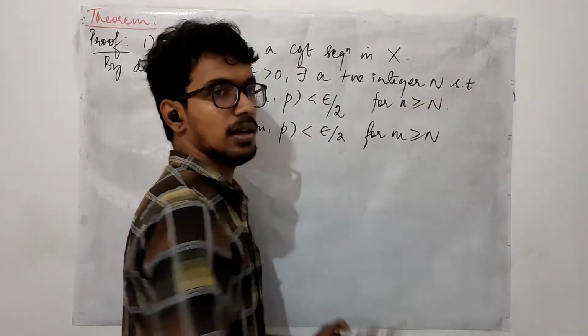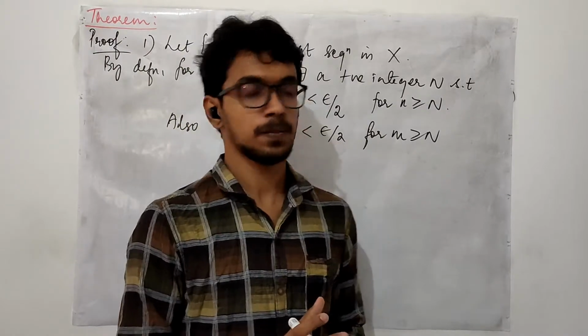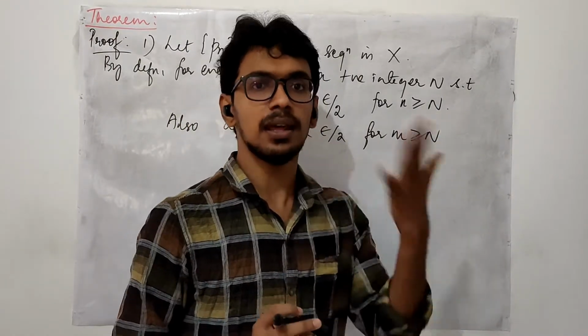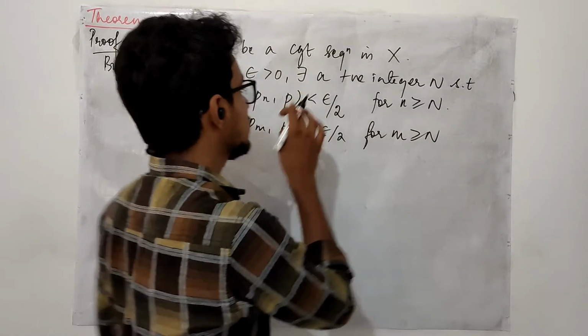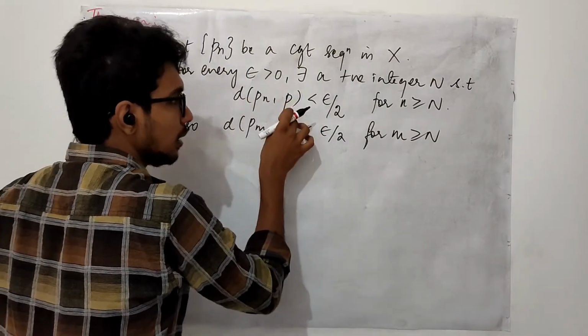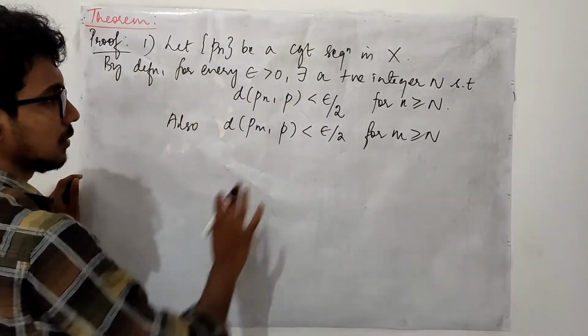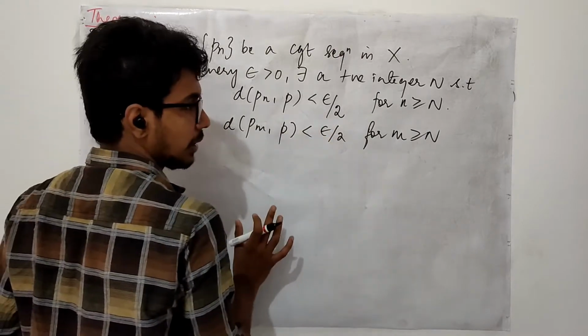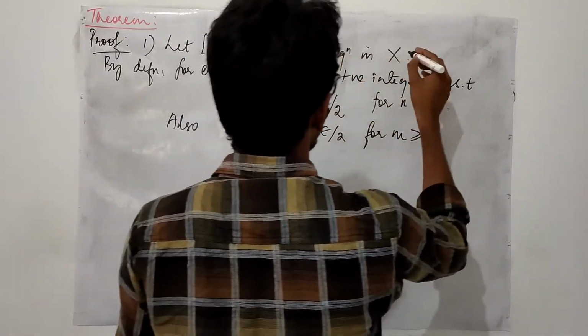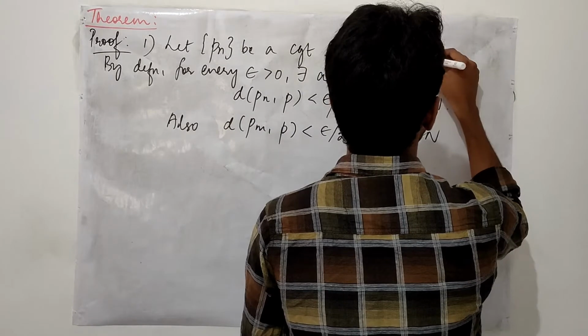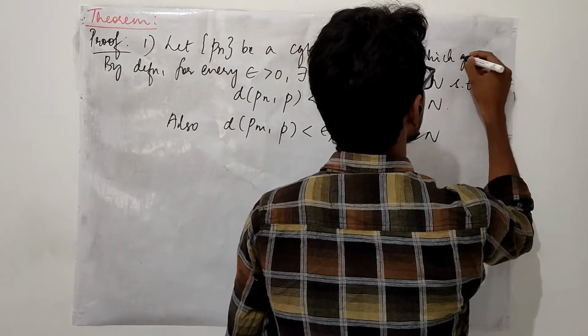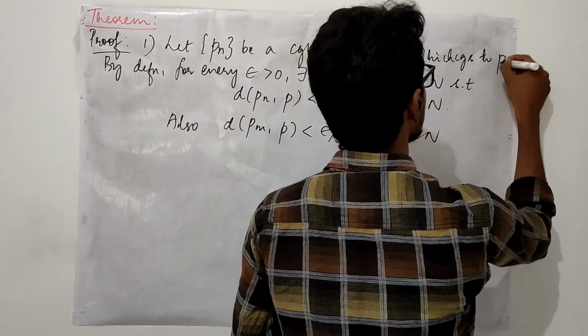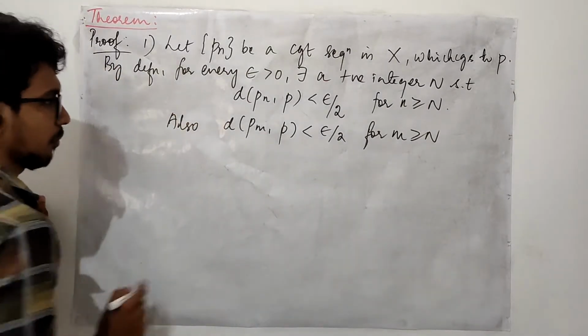So after this stage N, I may take any point, and the distance between the point and the limit is a negligible quantity. So it is a convergent sequence in X which converges to P. This is the assumption that we have made.